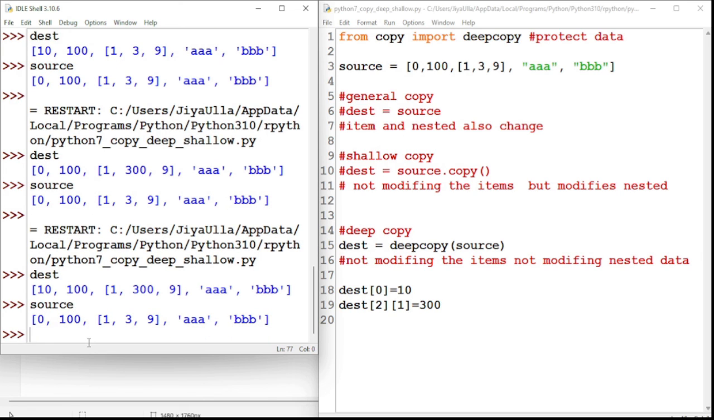So this is the actual difference between deep copy, shallow copy, and general copy. In most cases, for our higher purposes, we will use deep copy. We don't use shallow copy or general copy. Okay, and thank you all.